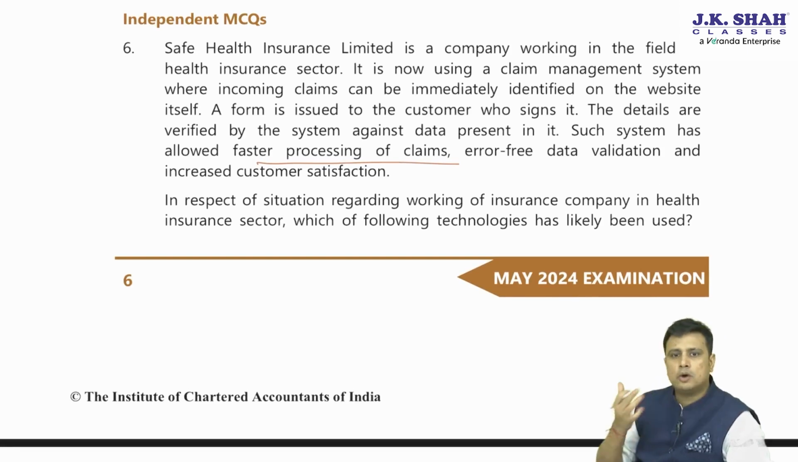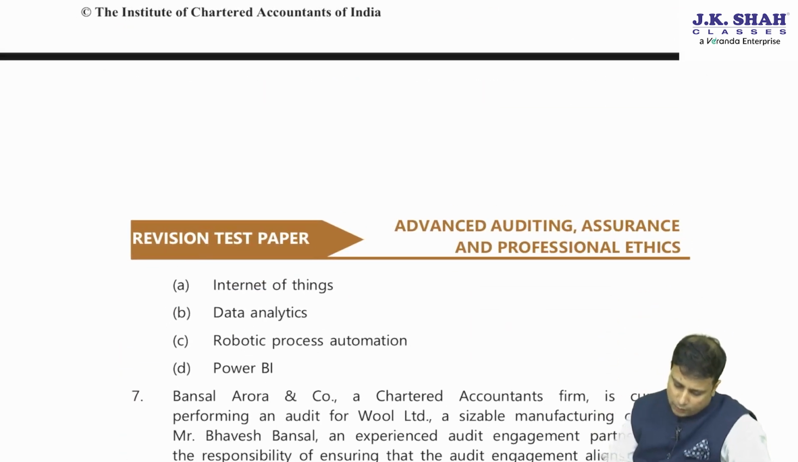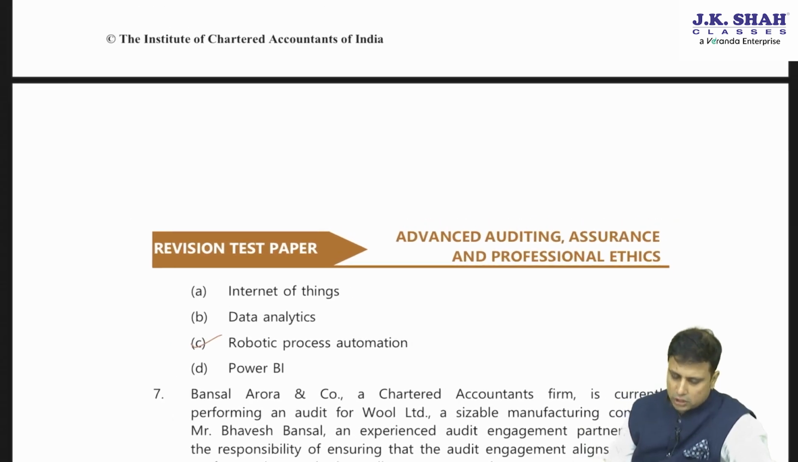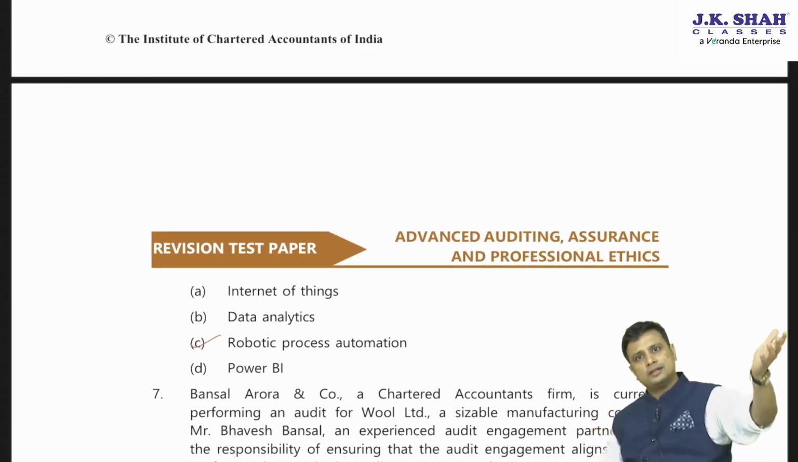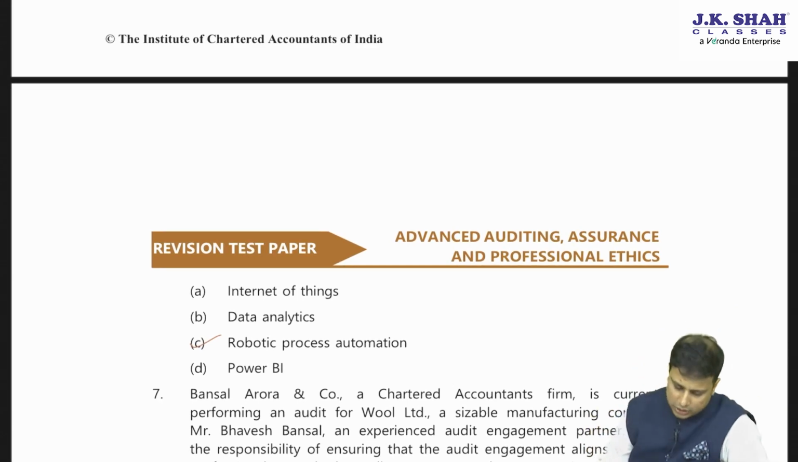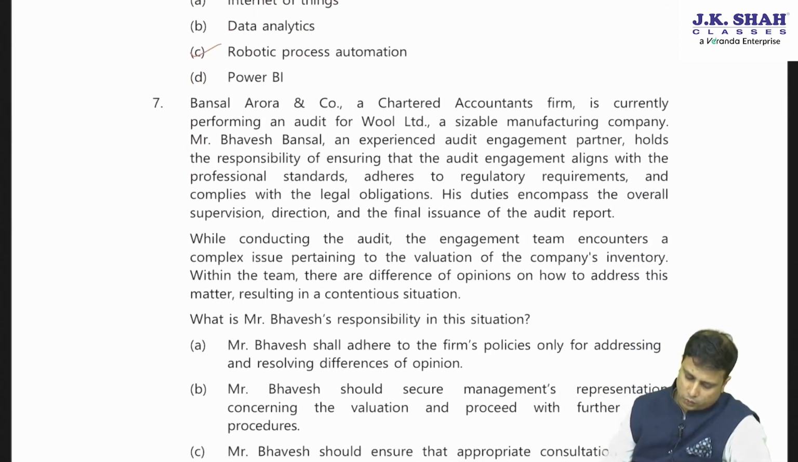So what they are doing is whatever was done manually, they are shifting it to automated. So this is nothing but what? Robotic process automation. So what is robotic process automation? Whatever process a human used to do, the same process will be done by a robot. So this is nothing but robotic process automation. Question number 7.